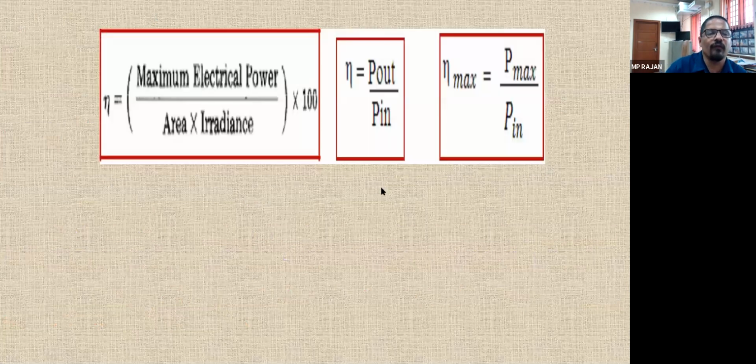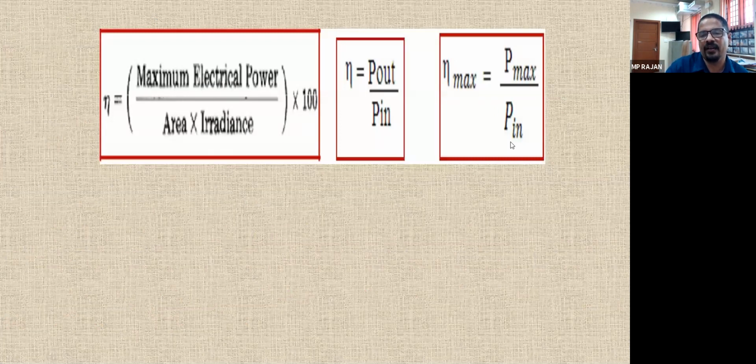So the formula is efficiency equals maximum electrical power by area into irradiance, or P out by P in. What is P out? That is the product of voltage into current, VMP into IMP.